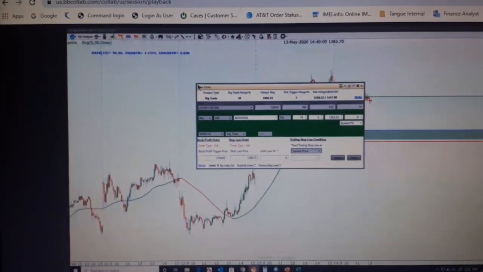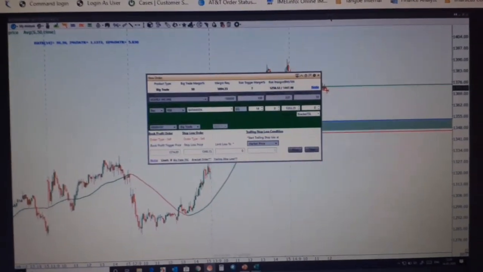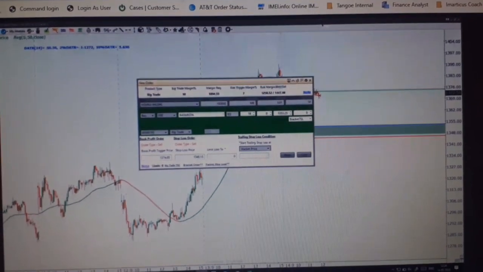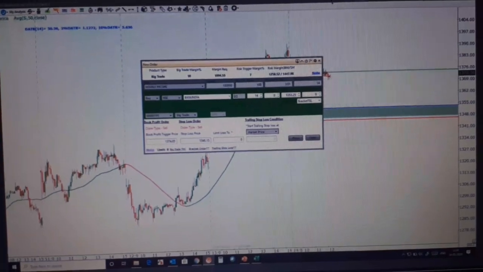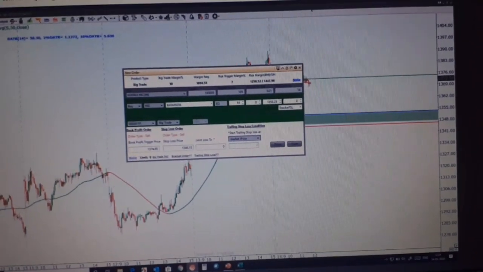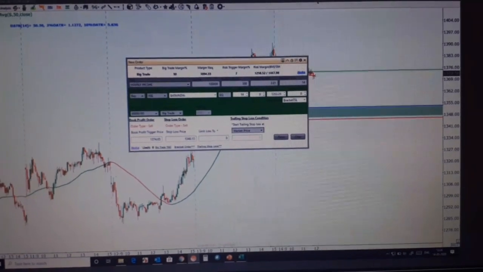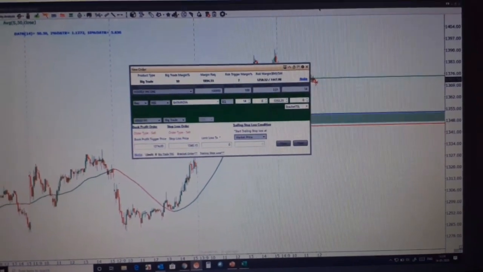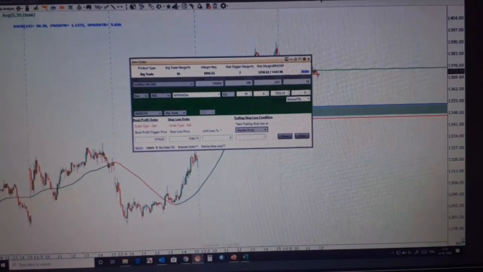So let's see how this trailing stop loss works. Trailing stop loss means as the price goes in your favor. Let's suppose that you are in a long, and you want to cap your profits or minimize your losses.